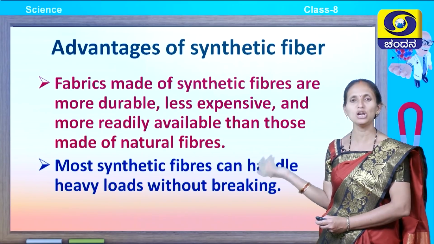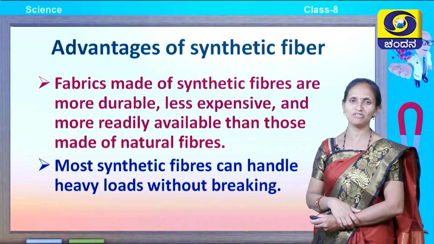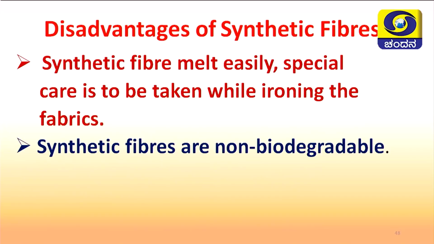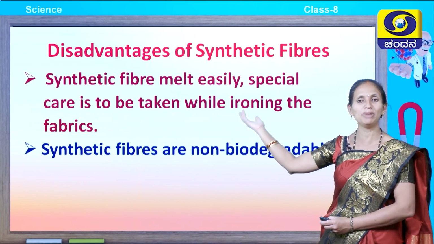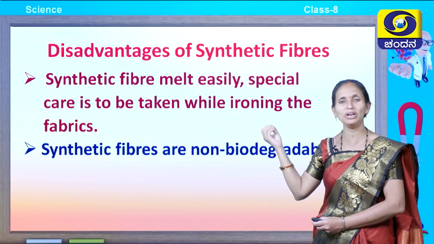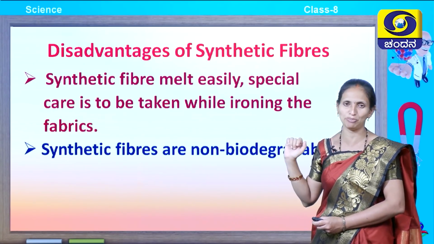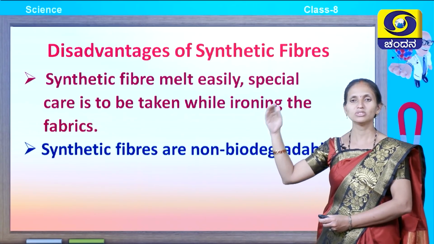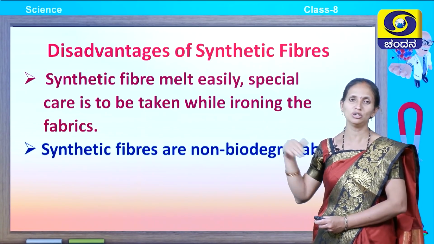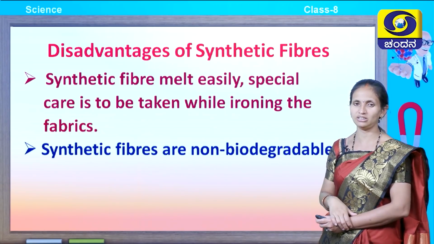Now, let us see what are the disadvantages of synthetic fibers. Synthetic fibers melt easily. So, when there is heat, they start melting very easily, especially during ironing the clothes. Special care should be taken while ironing the fabrics made up of synthetic fibers.